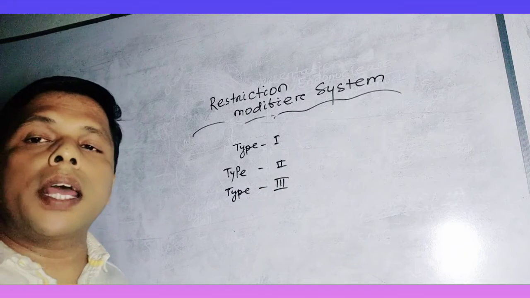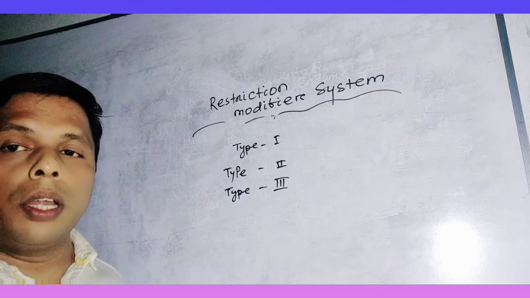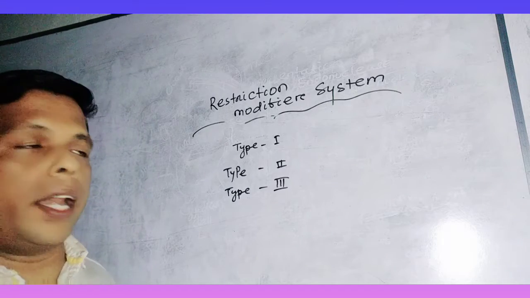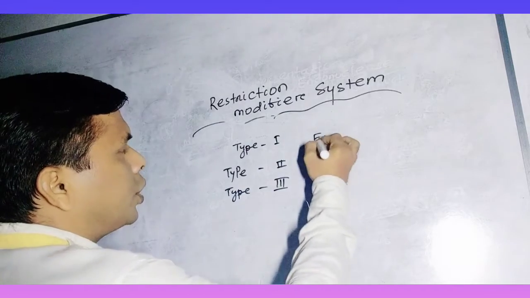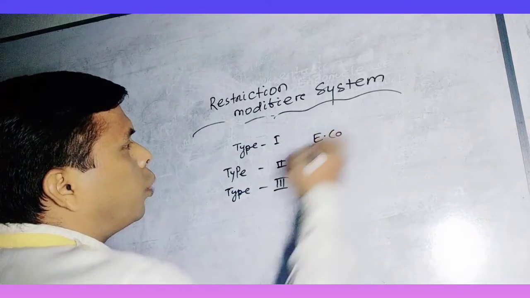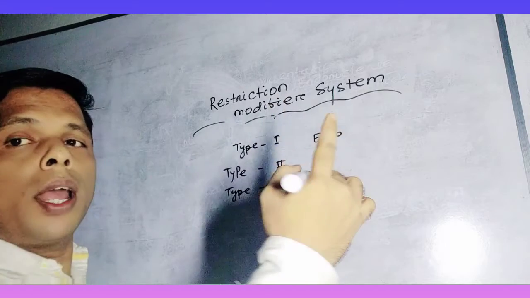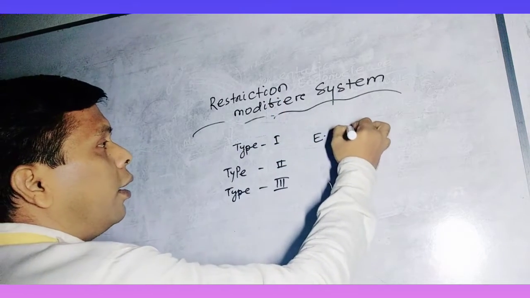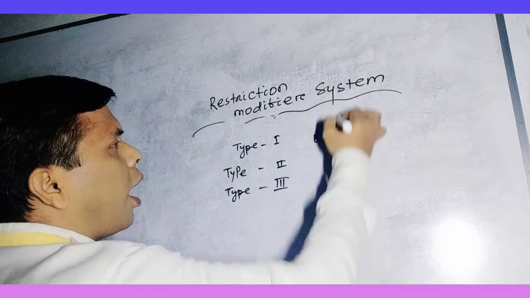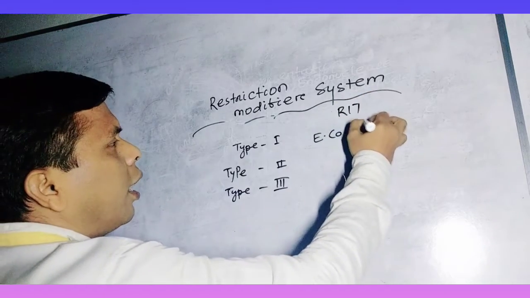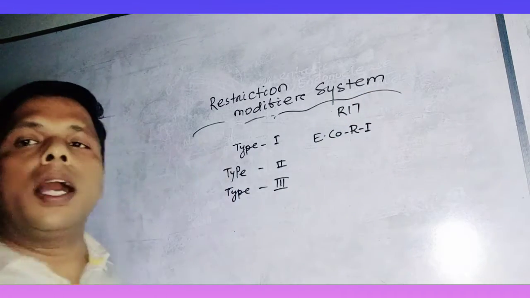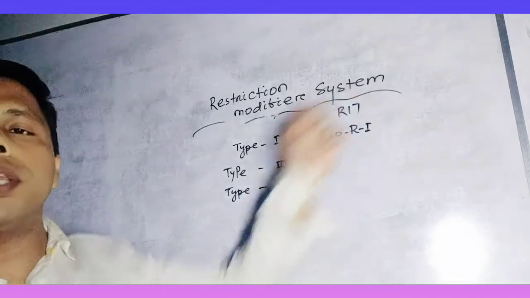These enzymes are named according to genus, species and strain. Suppose one letter from the genus Escherichia, E, two letters from the species coli, Co, and the strain R, 1. R1 means it is recovered from that strain.